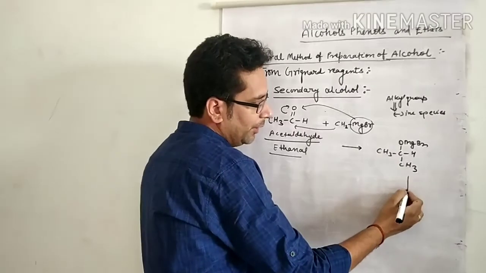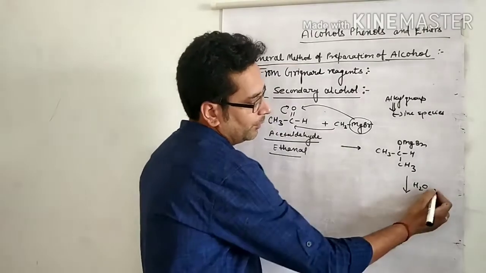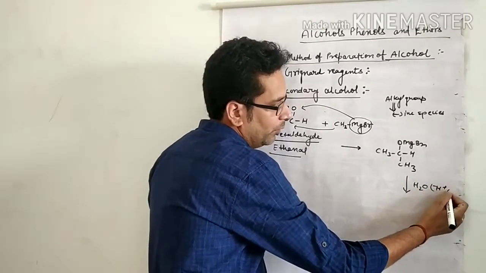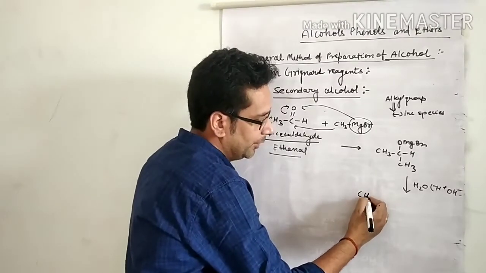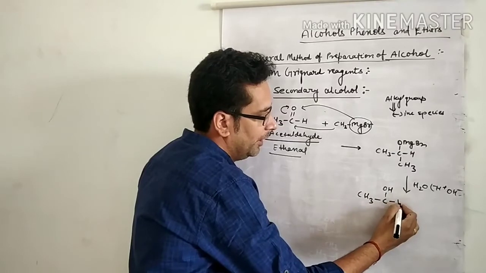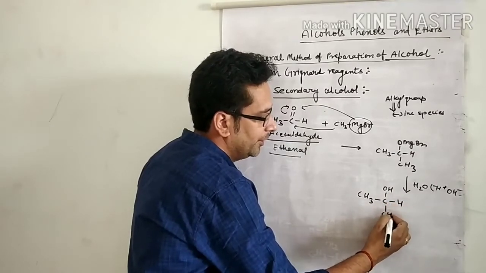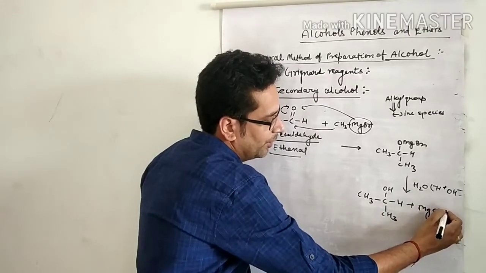Now after hydrolysis, that is, reaction with water, H plus OH minus, there is formation of CH3CH(OH)CH3 plus MgOHBr.